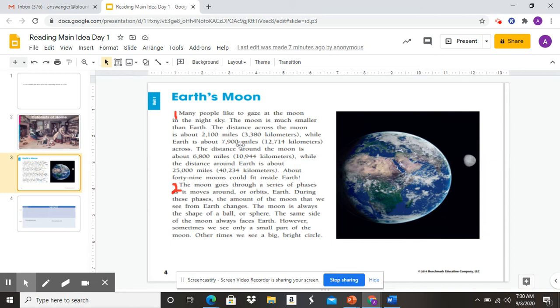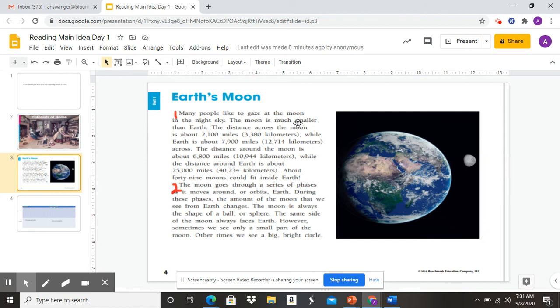So as I read, I'm going to ask myself questions. So the only paragraph I'm reading is paragraph 1. Many people like to gaze at the moon in the night sky. Let's look at the word gaze. What does that word gaze mean? I think that gaze means to look because people like to look at the moon. So I think gaze means to look.